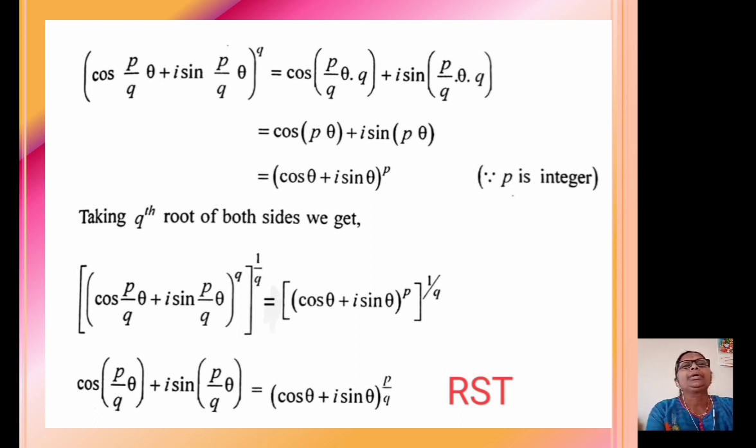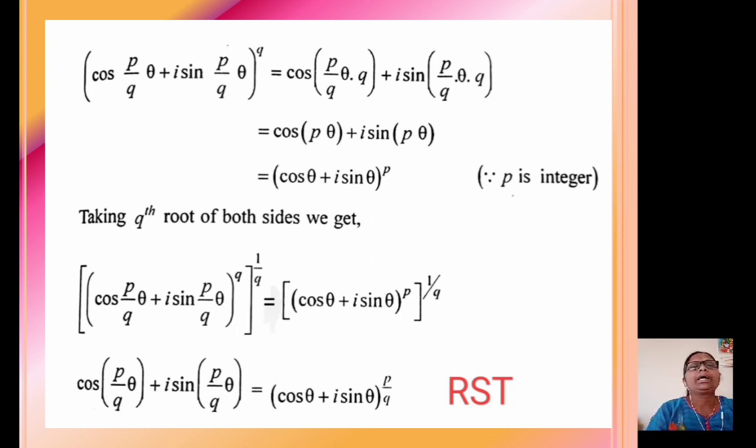Now, taking the qth root of both sides, we get (cos(pθ/q) + i sin(pθ/q))^q, the whole raised to 1 upon q, equal to ((cos θ + i sin θ)^p) raised to 1 upon q.